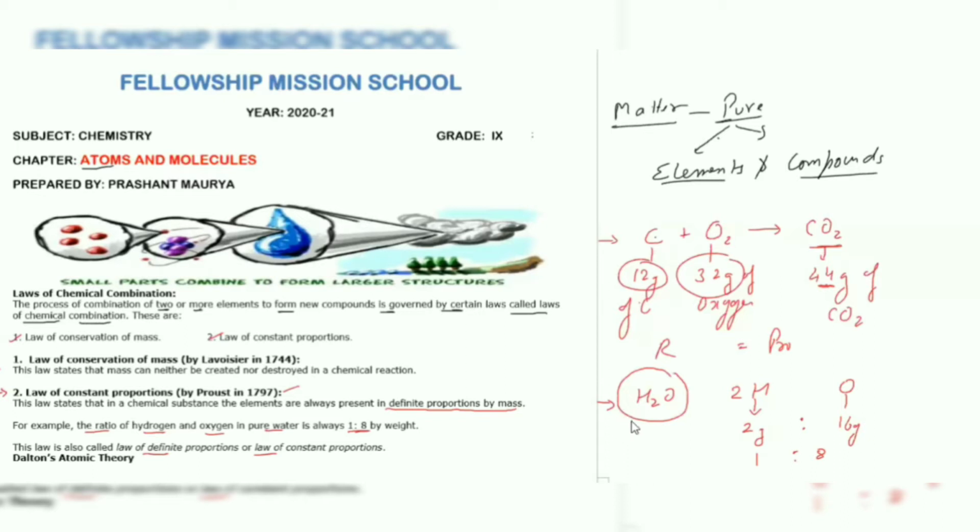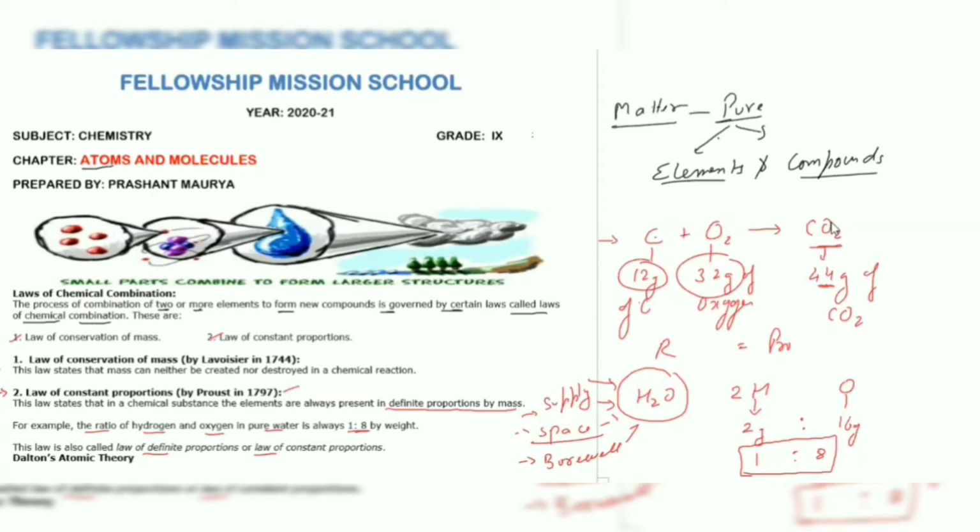irrespective of the source of water, from wherever, or you can say whichever part of the world this water is, either from space or borewell, or you can say the supply water, irrespective of its origin, water will always have hydrogen and oxygen in a ratio of 1:8 with respect to their masses. The same is followed for any other compound.